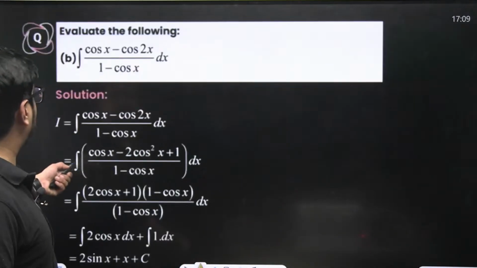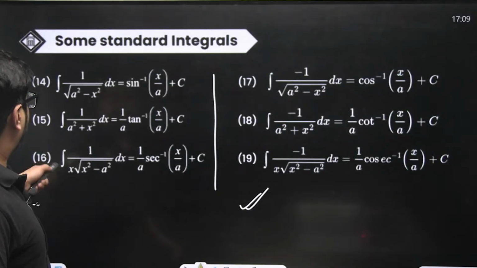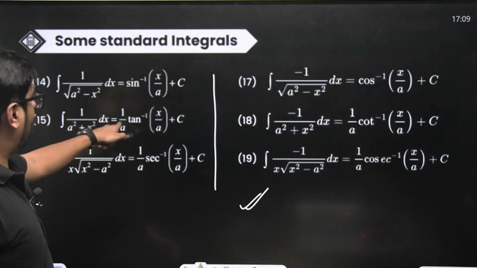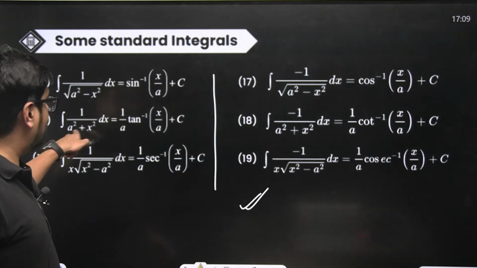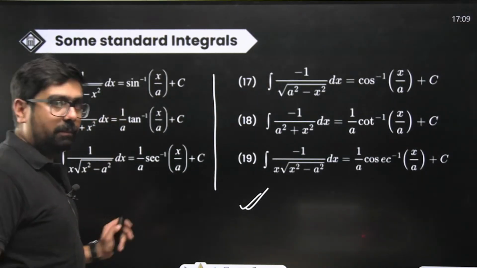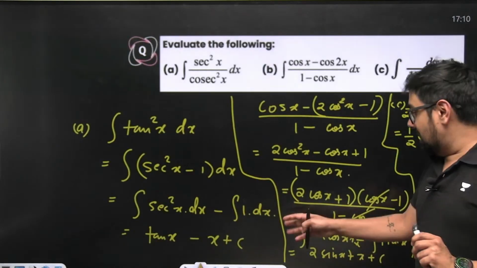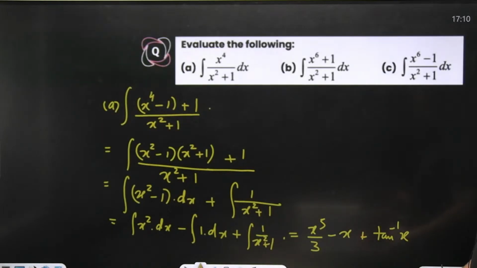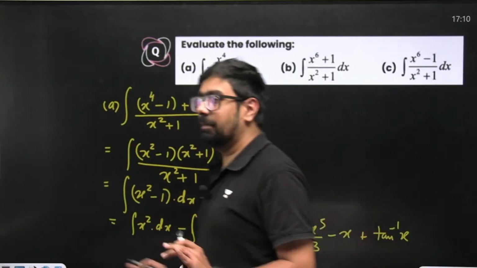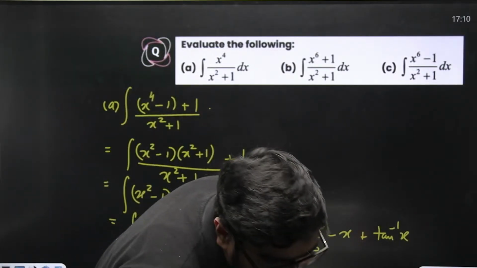I'll show you the picture once again, just for the reference. Look, 1 by a into tan inverse of x by a. a is 1 over there, so 1 by 1 will become 1 only. This is tan inverse of x. So with practice, you will be able to remember these formulas. No need to worry about it. With practice, you will be able to apply them very easily, very efficiently.